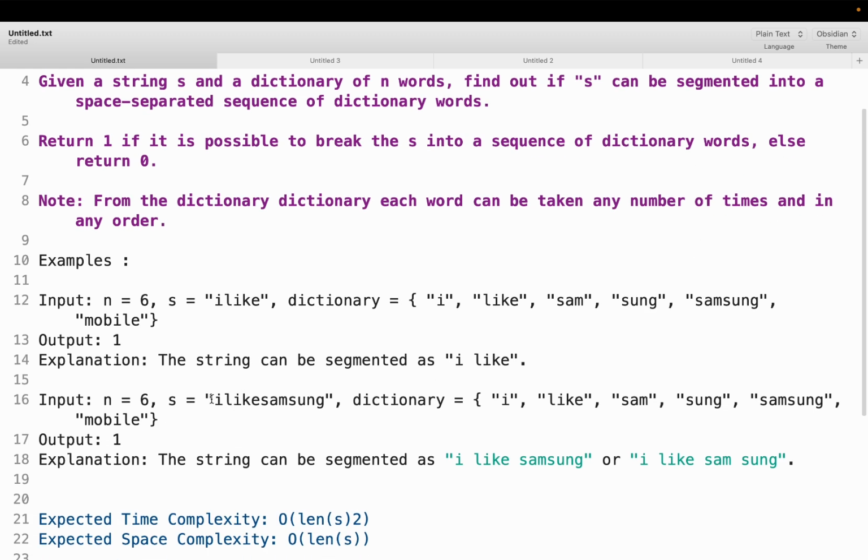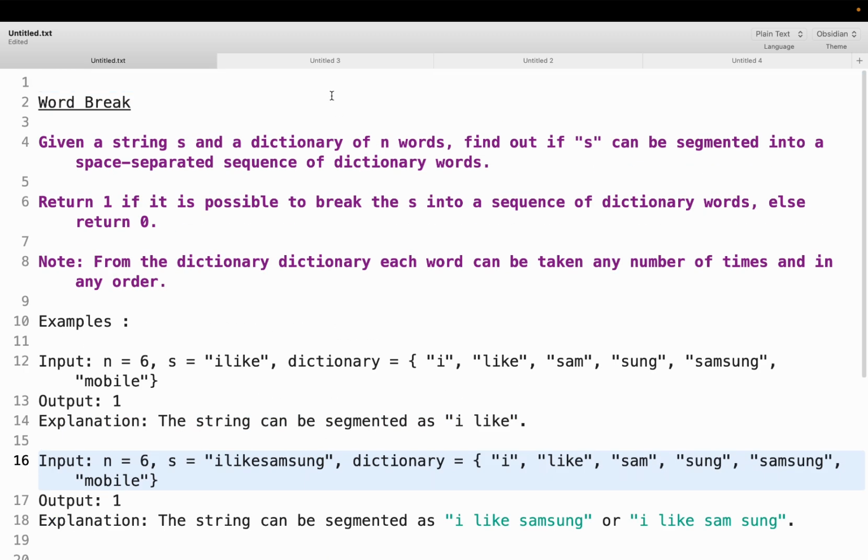For example, if the string S is "I like Samsung" and the dictionary has these words, we can see that this can be segmented into words using the dictionary. For example, we can take "I", then "like", "Sam" and "sung".